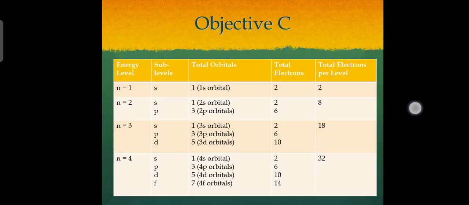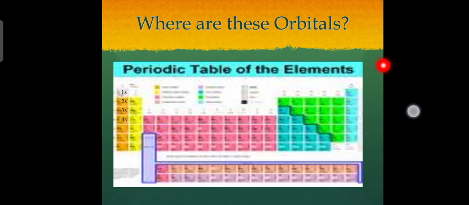So coming toward the next, the objective. In the energy level n equals 1, the sublevel is s. The total orbitals are 1, which is the 1s orbital, total electrons 2, total electrons per level 2. In energy level n equals 2, the sublevels are s and p. In s, total orbitals is 1, the 2s orbital; in p, total orbitals is 3, the 2p orbitals. The total electrons in the 2s orbital are 2 and in the 2p orbitals are 6. The total electrons per level is equal to 8. And so on, n equals 3 and n equals 4. So what are these orbitals?